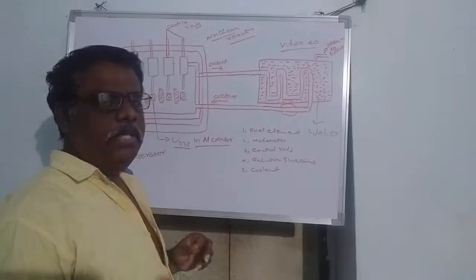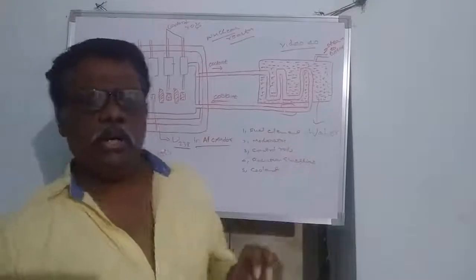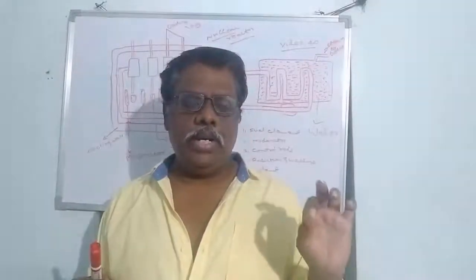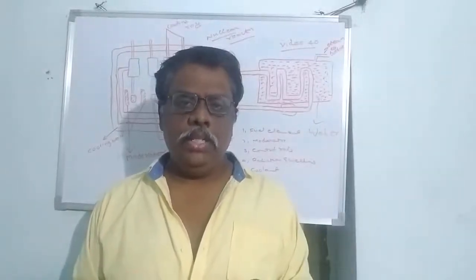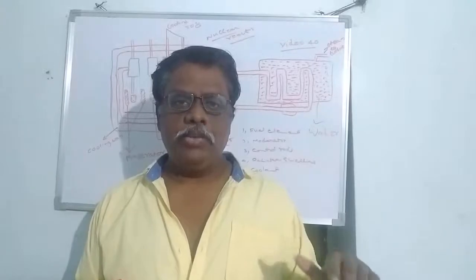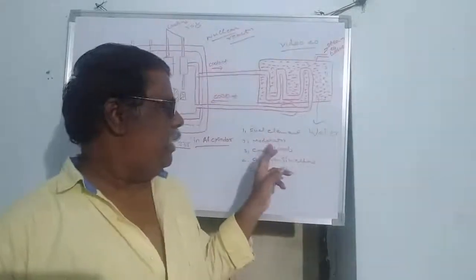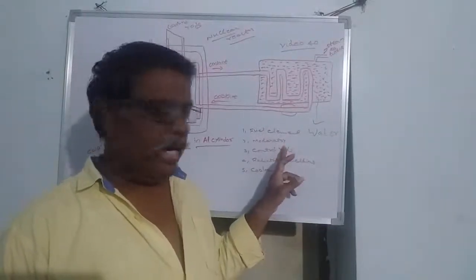To control the fast moving neutrons, they reduce their velocity with the help of the moderator. That means moderators are used to slow down the neutrons. That is the main function of the moderator. Moderators slow down the velocity of the neutrons, and then the neutrons participate in the chain reaction again. Generally graphite or heavy water are used as the moderator.